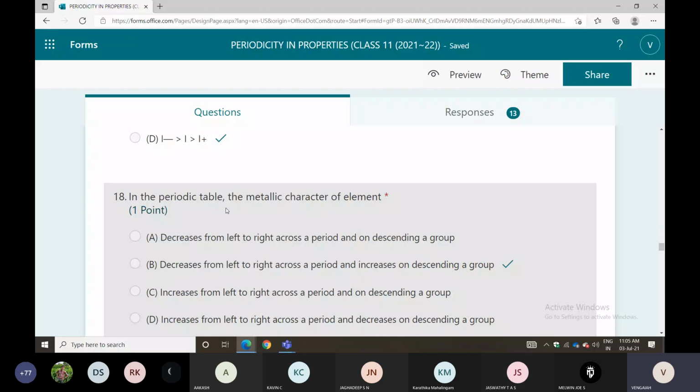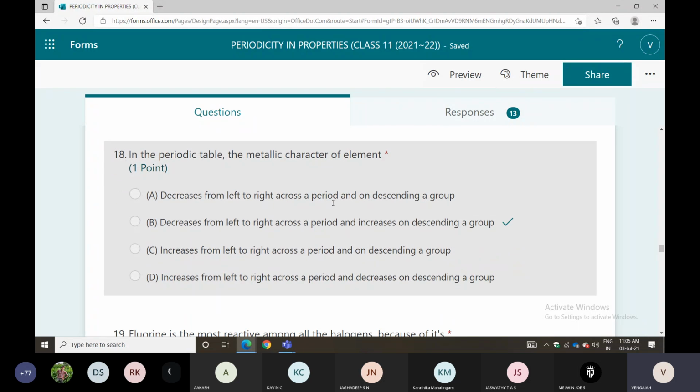Next one: in the periodic table, the metallic character of elements. How was it? In the periodic table, it decreases from left to right across the period and increases from top to bottom along the group. So in a group it increases, in a period it decreases. In the periodic table, the metallic character of elements decreases from left to right and increases from top to bottom.